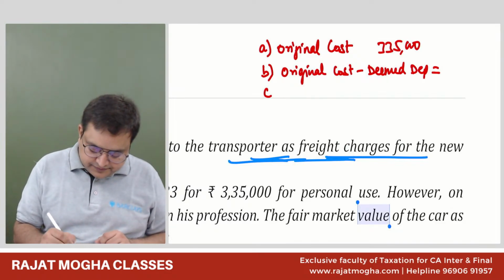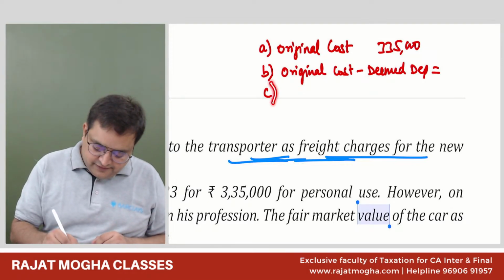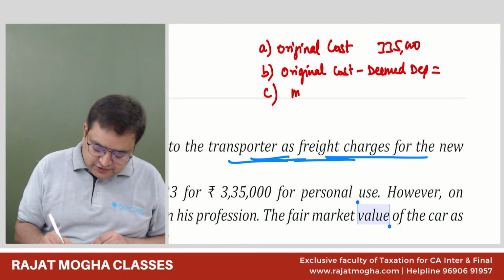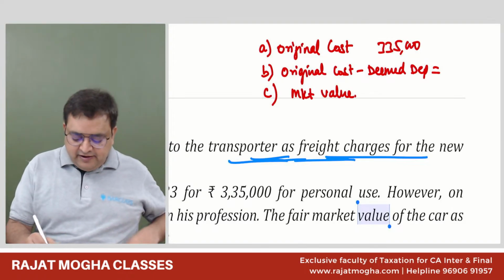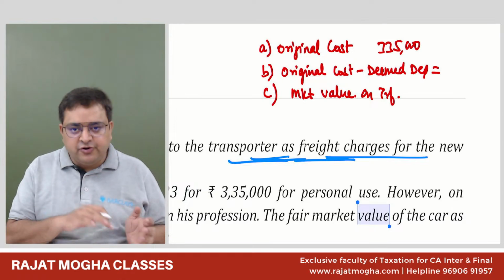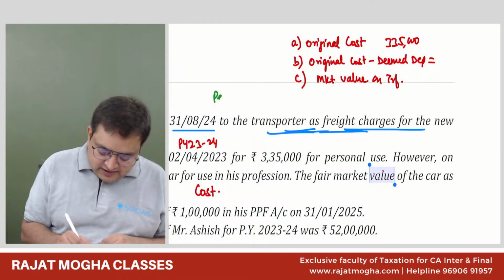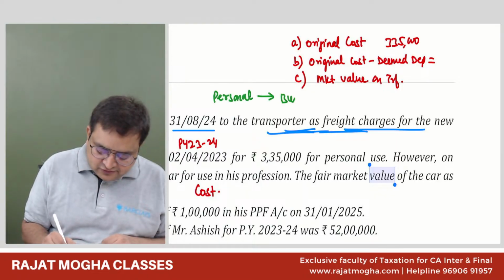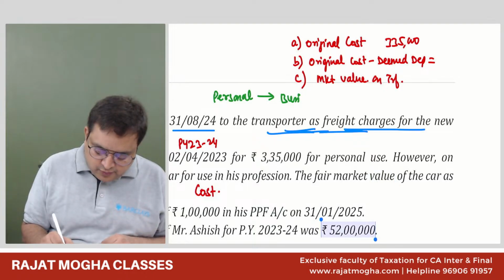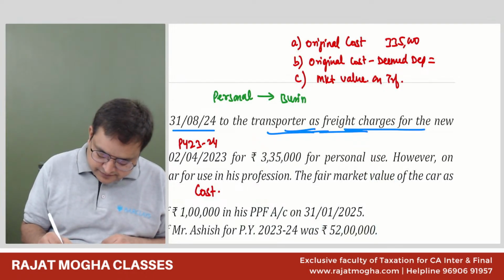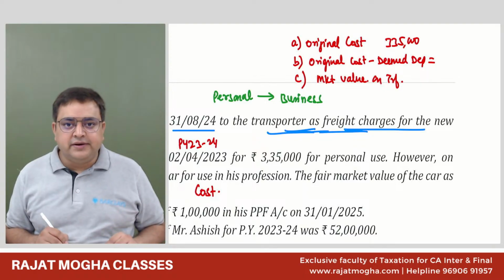Option A, original cost. Option C, we should take it as the market value on the date of transfer. So at what value should we record it? The students who don't know it, please write it. If we are transferring our personal asset into our business or profession, at what value should we record it?